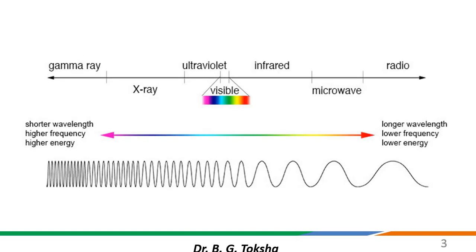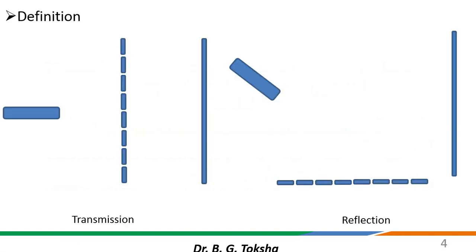Basically, whatever we are talking about, the wavelength of light will be in the visible region of the electromagnetic spectrum. You people have already seen the electromagnetic spectrum. So for this practical you will get visible light related wavelength. Here he has given two types of diffraction grating. One is known as transmission grating, and the other is known as reflection diffraction grating.